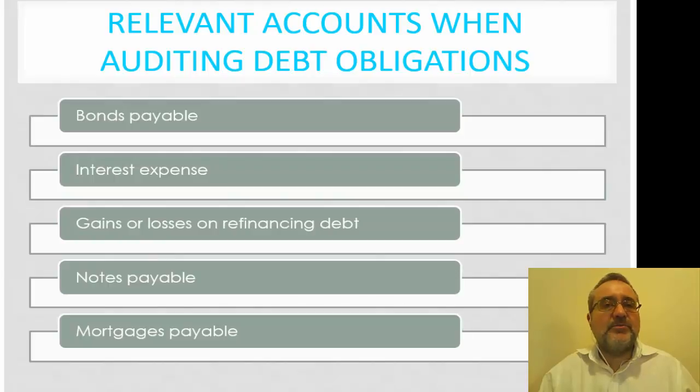In relationship to our debt obligations, we're focusing on bonds, interest expense, gains and losses on refinancing, notes payable, mortgage payables. You notice that most of these items can be easily calculated in terms of what we owe and what the interest is based upon a present value calculation. As long as we know the life of the instrument as well as the interest rate, most of this is going to be pretty easy to calculate.